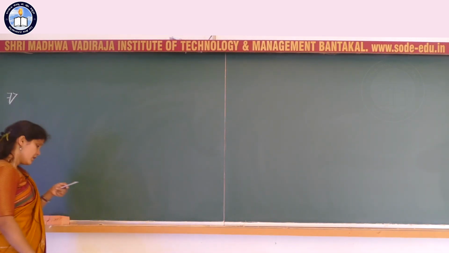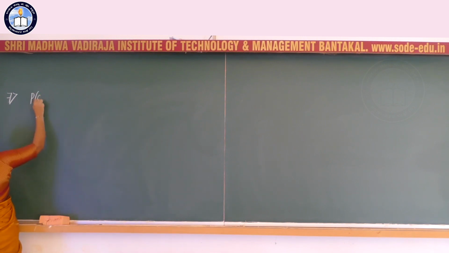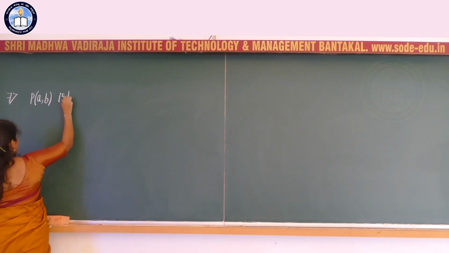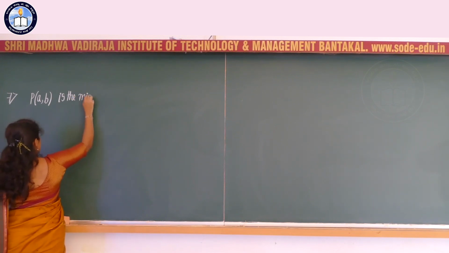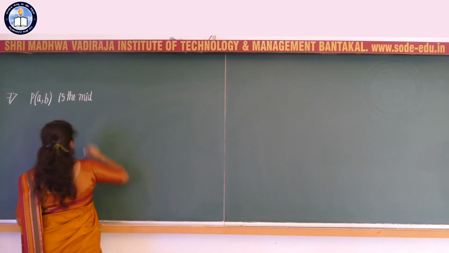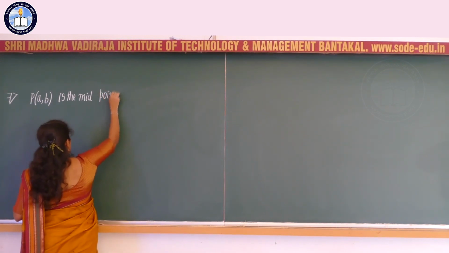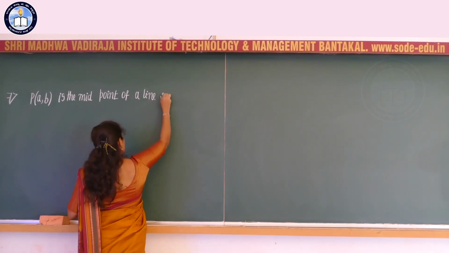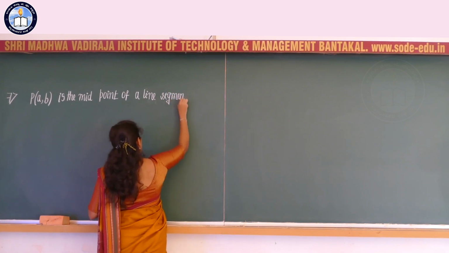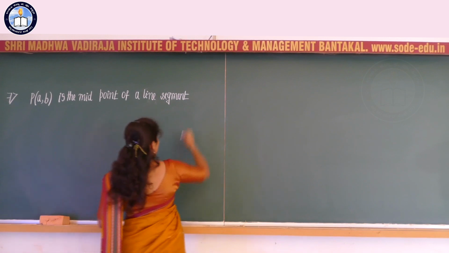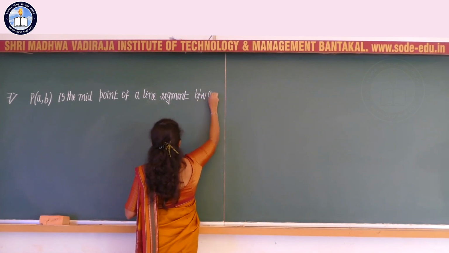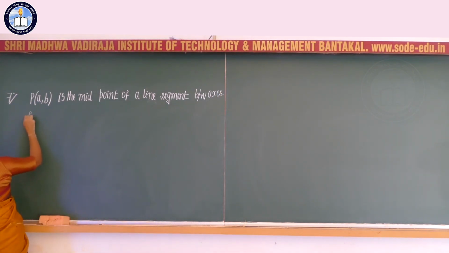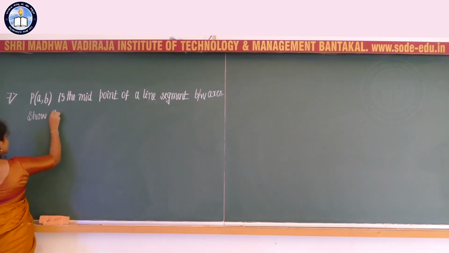Question number 7. P of a comma b is the midpoint of a line segment between the axes.